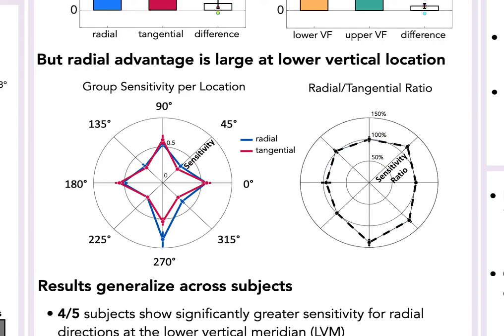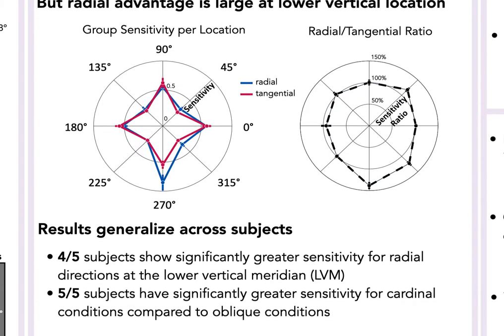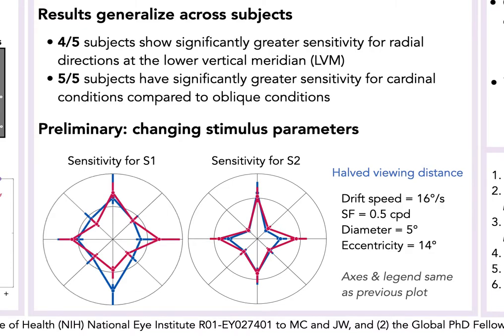The radial to tangential sensitivity ratio illustrates radial performance with the tangential condition as a baseline. The radial enhancement is clearest at the lower vertical location, but also present at 2 intercardinal locations in the right visual field. This suggests that the directional anisotropy is especially pronounced at this lower vertical location. These 2 effects generalize across individual subjects. 4 out of 5 subjects show a clear radial advantage at the lower vertical meridian, and all subjects have greater sensitivity for the cardinal conditions.